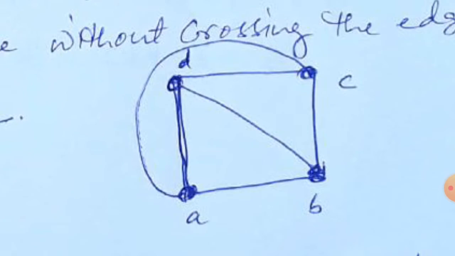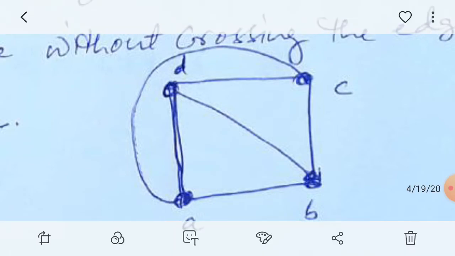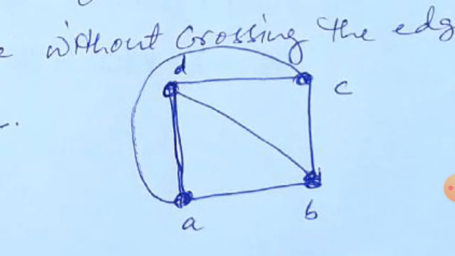Another region is BCD, inside that one. Another region you can observe is ADC, through the outer side edges A to C, C to D, D to A. Another region is A to B, B to C, C to A. Then the outer side of this one is another region.